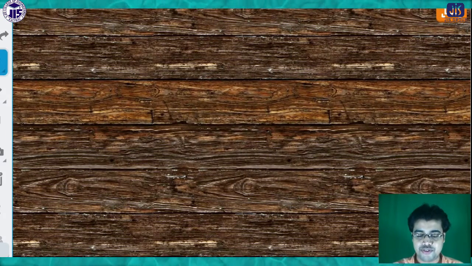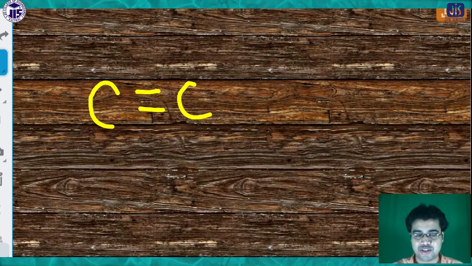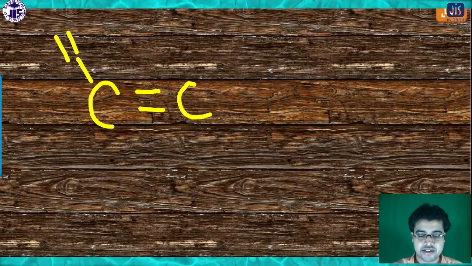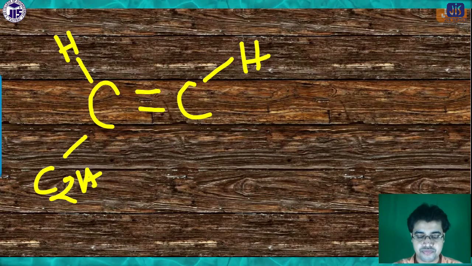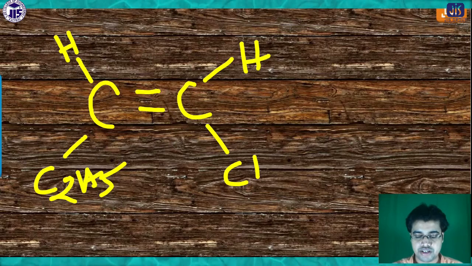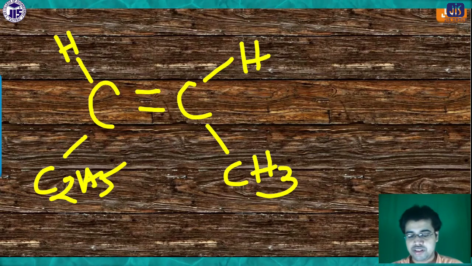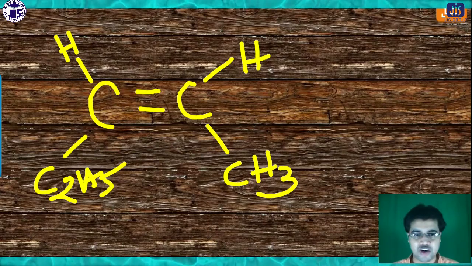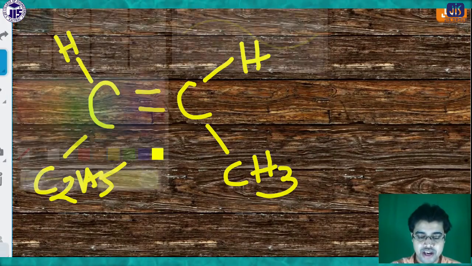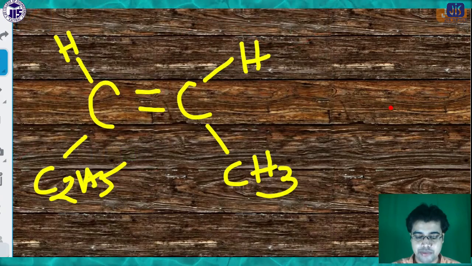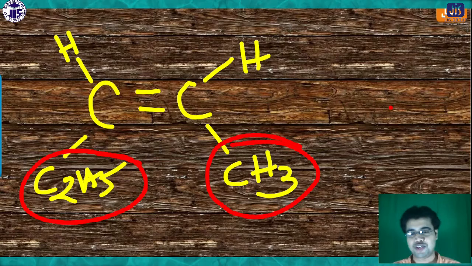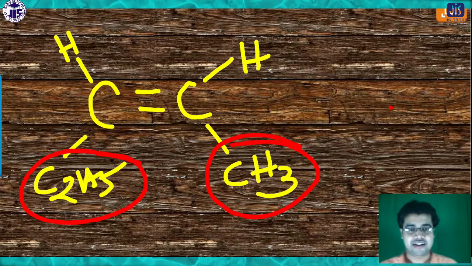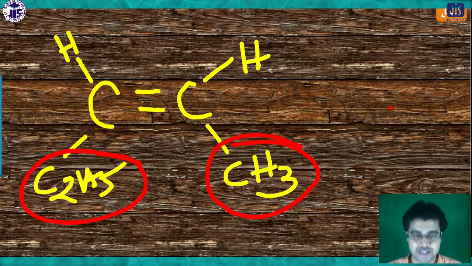If you consider the example, like if we draw the two structures like C double bond C. Here H, here H, here C2H5, and here CH3. Then here cis trans is not applicable because there are no such kinds of groups available, like C2H5 and CH3. The two groups are different. There are no same groups present, so we can't give the name in this way, either cis or trans.